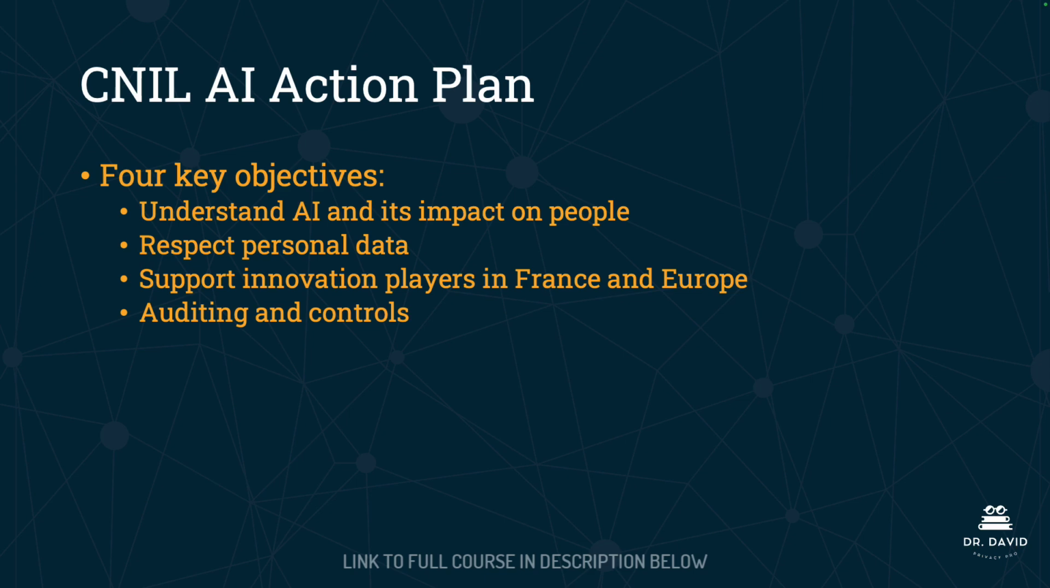Again, sticking with our theme to identify outliers in all of these different action plans and ethics documents, the main outlier here is support innovation players in France and Europe. So of all of the different principles that we've looked at, this is the one that specifically calls out supporting AI actors in France and Europe. And that should naturally make sense, right? This is the French Data Protection Authority. They want to support their own local companies and organizations, as well as those throughout Europe. We will now look at each of these 4 objectives in a little bit more detail.